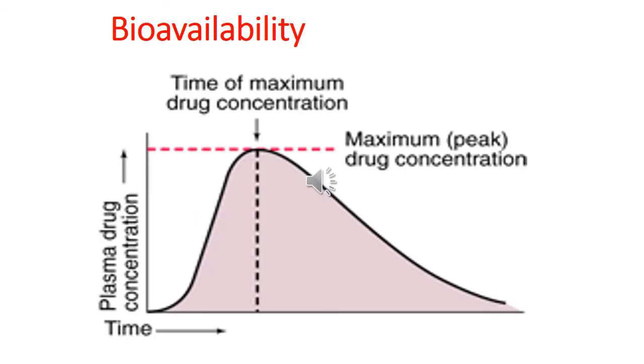This graph shows time on the x-axis and plasma drug concentration on the y-axis. Whenever the dose of the drug is increased along with the duration of action, the maximum drug concentration or peak reaches a certain level, which we should measure, and then the rate and extent of absorption of a drug can be estimated.